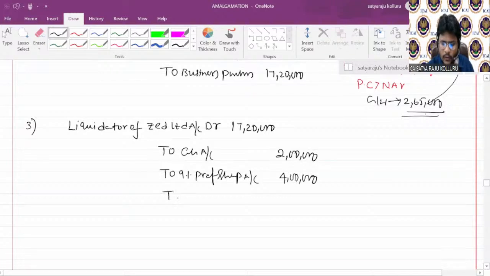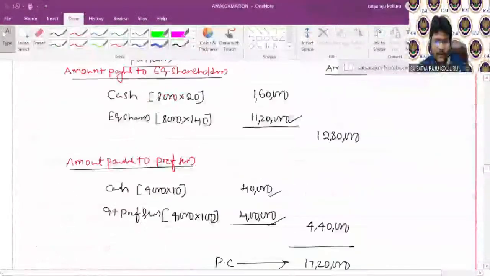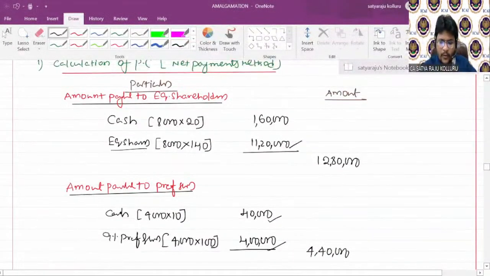Next, to equity share capital account. If you check here, the number of equity shares being issued is 8,000, at the rate of 140, where face value is 100. That means you need to transfer 100 rupees face value to capital and 40 rupees per share to securities premium.